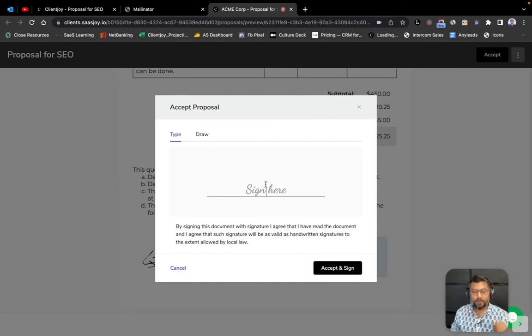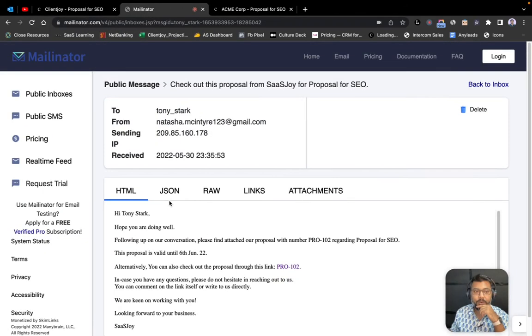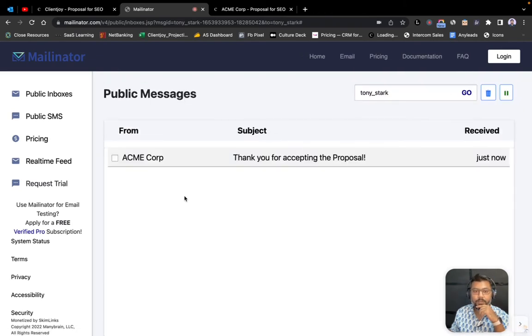And we'll just type out his signature. Or let's type out something that he would write. Yeah, that's his signature. So he'll just accept and sign this. Once he signs it, he sees, congratulations. However, he receives an email also from us saying that this proposal has been accepted.